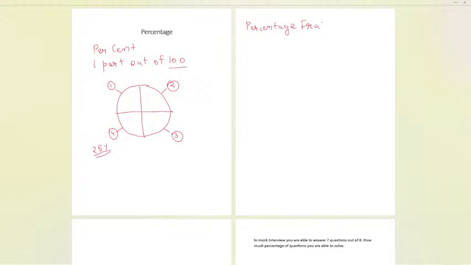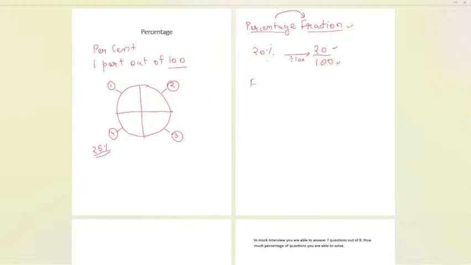Now if I want to convert a percentage to a fraction, that is also an important thing. Suppose 20% is given to us. I will remove the percentage sign and divide it by 100. It is a fraction only: 20 by 100, so 20 parts out of 100. Percentage to fraction we have converted directly: just divide it by 100.